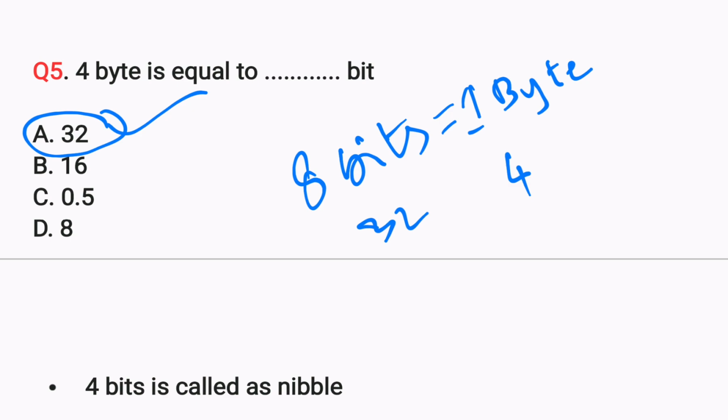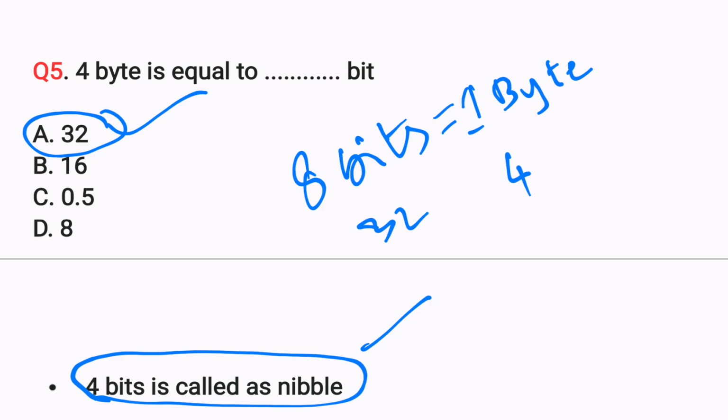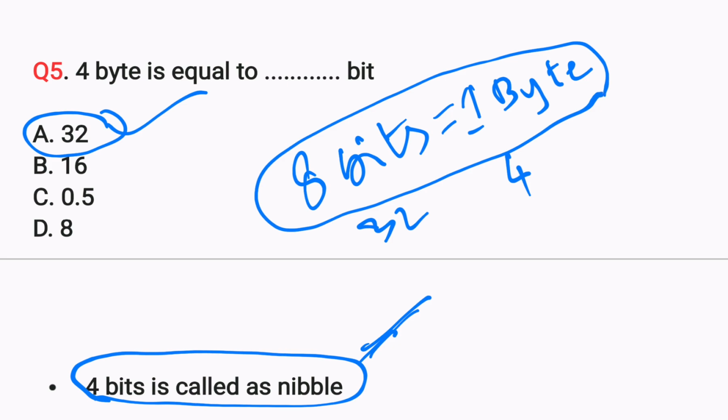Actually, maybe 4 bit is called a nibble. This may be the question, and some students have given the question as which is nibble, and some students have given it as 4 byte is equal to dash bit. So whatever it is, you have to remember: 1 byte is equal to 8 bits, and half byte is equal to 4 bits. These 4 bits are called a nibble. This is the one you have to remember.